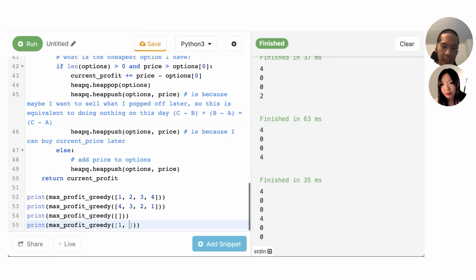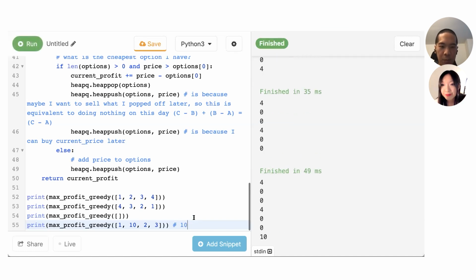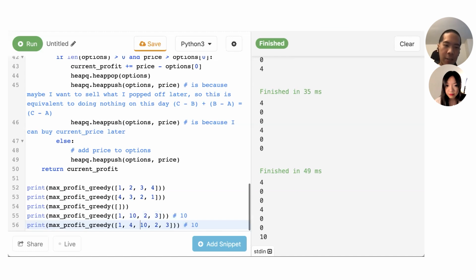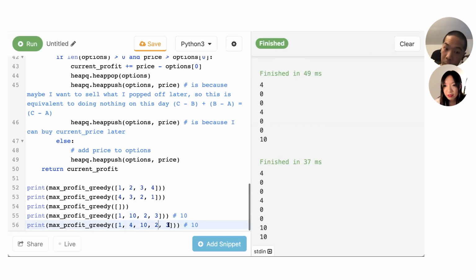Let's try an example like this maybe. So this should return 9 plus 1, which is 11 or 10, right? 9 plus 1 is 10. Maybe I could have things in between. So this should still be 10, I think. Because I just do nothing at 4. It'll basically undo it at 4.